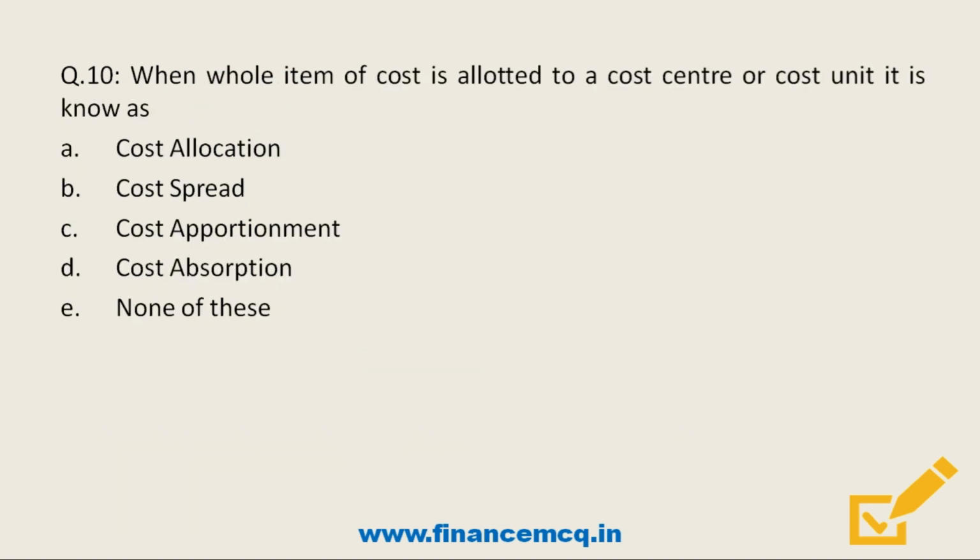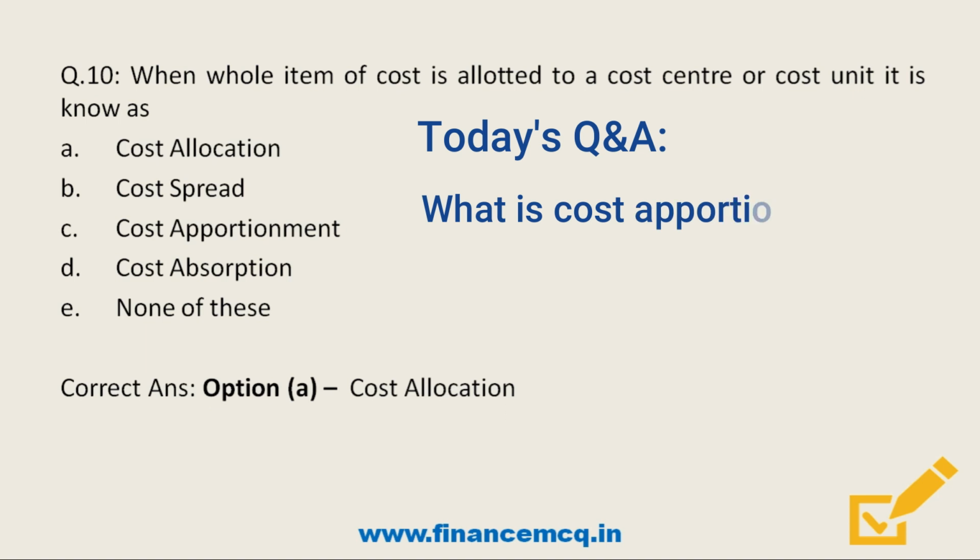Next question. When whole item of cost is allotted to a cost center or cost unit, it is known as option A, cost allocation. Option B, cost spread. Option C, cost apportionment. Option D, cost absorption. And last option, none of these. So friends, here the whole item of cost is allotted to a cost center, then that will be called option A, cost allocation. So friends, the question for today's video is, what do you mean by cost apportionment?